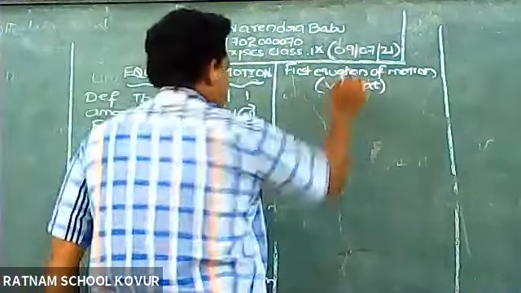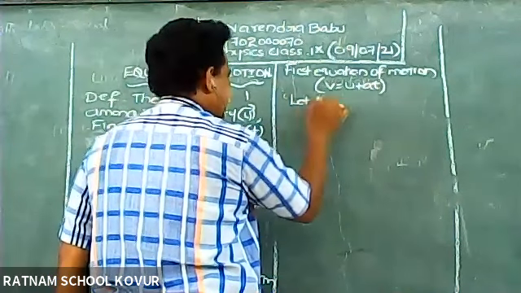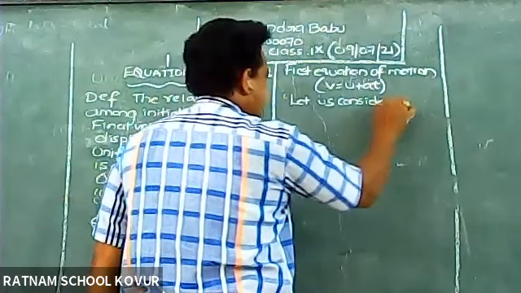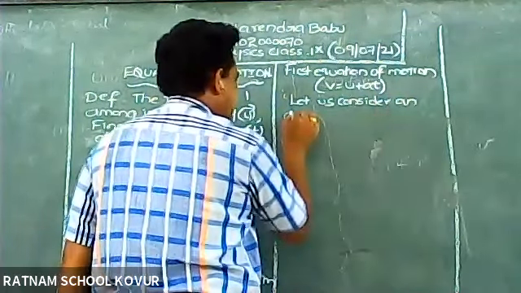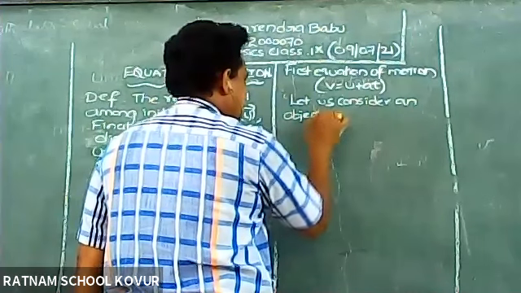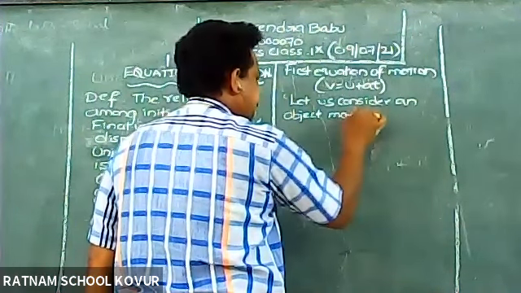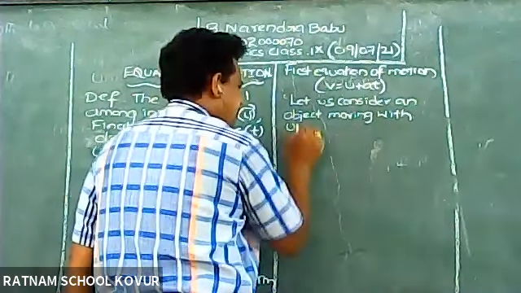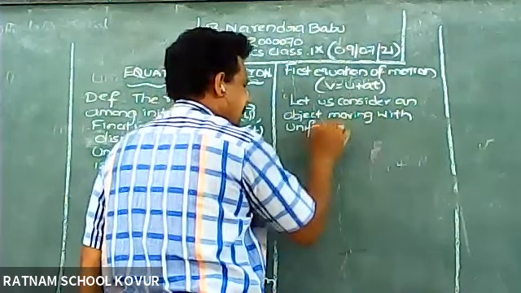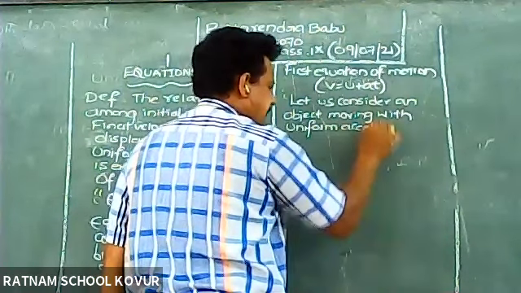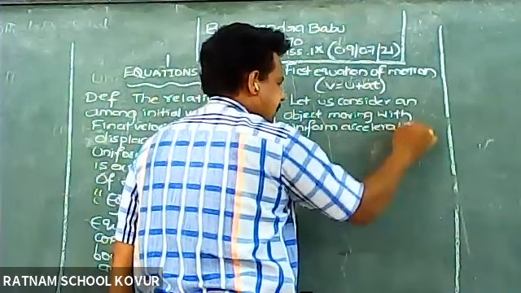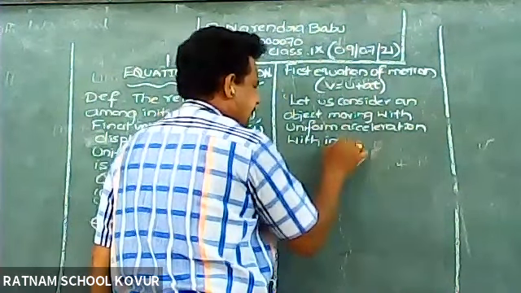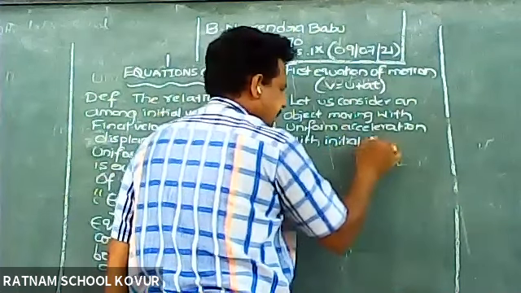So let us consider an object moving with uniform acceleration, with initial velocity u.